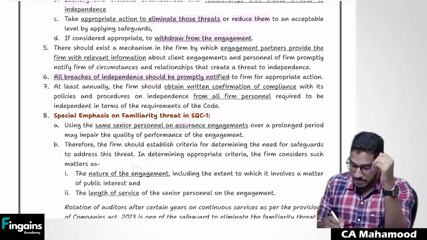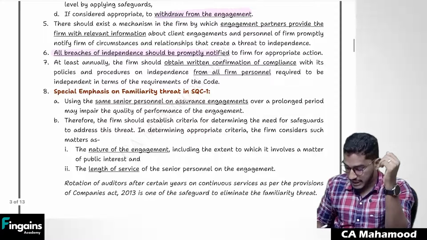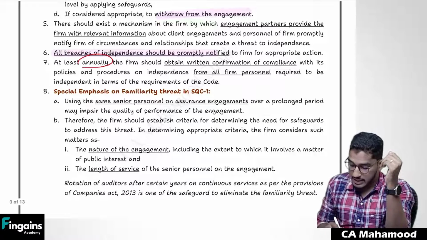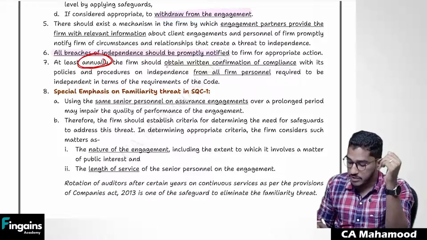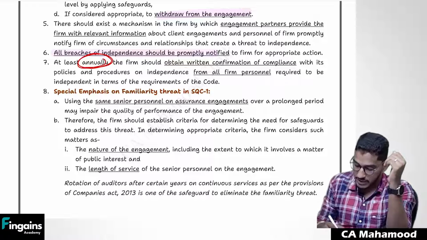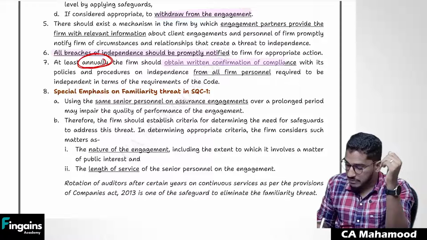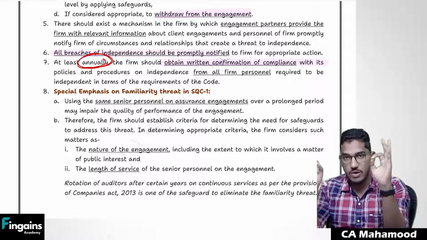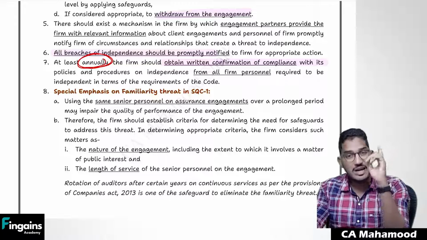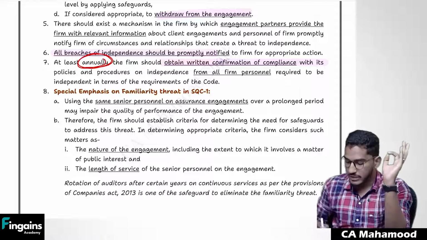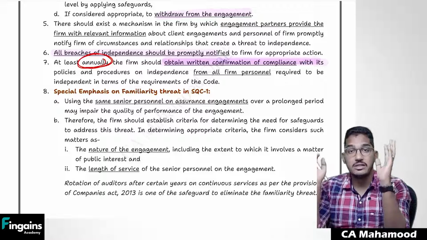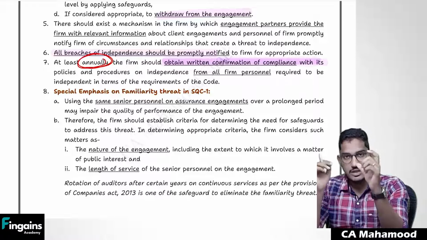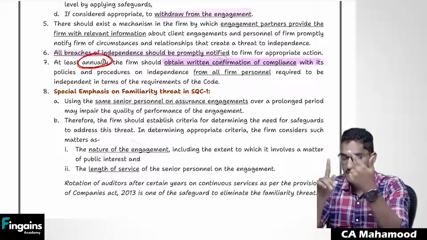And also there is one practice which is generally followed in all entities. At least annually, at least once in every year, the firm should obtain written confirmation. This point is very important. The firm should obtain written confirmation from all its staff, from all the firm personnel, that they are complying with the independence requirements. So under ethical requirements, the most importance is given to independence.